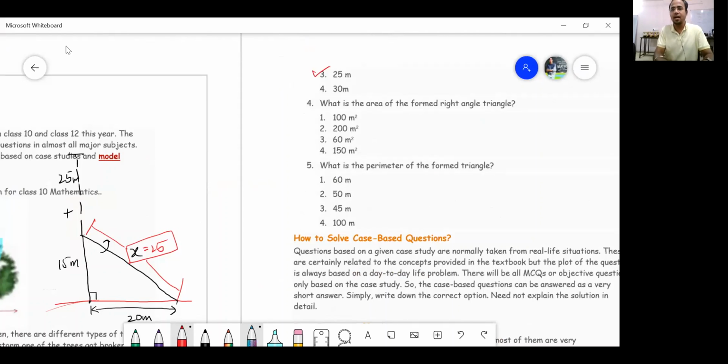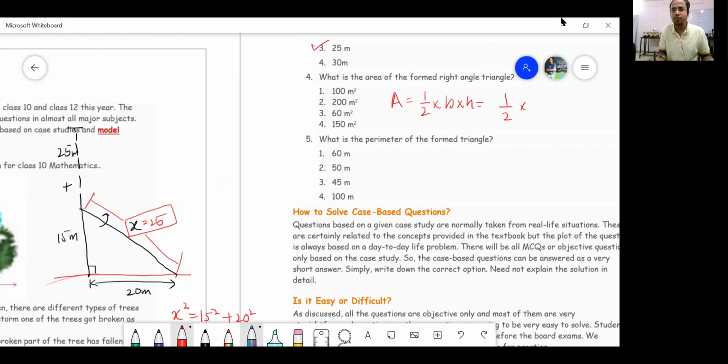What is the area of the right angle triangle so formed? Yes, very good. Area of a right angle triangle is half base into height. What is the base, my dear students, from the figure? Base is 20 and height is 15. Half of 20 is 10, and 15 tens are 150. 150 is the answer. Agreed? Yes, sir.